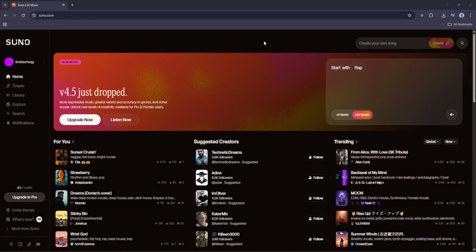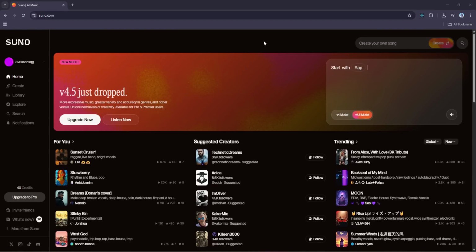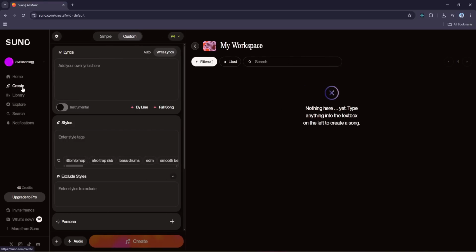Once you're in, here is the cool part. You get 100 free credits right away, just for signing up. And after that, every single day you log in, you'll automatically receive 50 more credits daily. That means you can keep coming back and generating new songs, experimenting with styles, instruments, and vocals, all without spending a dime. Let's go ahead and click on the Create button on the left-hand side of the screen.